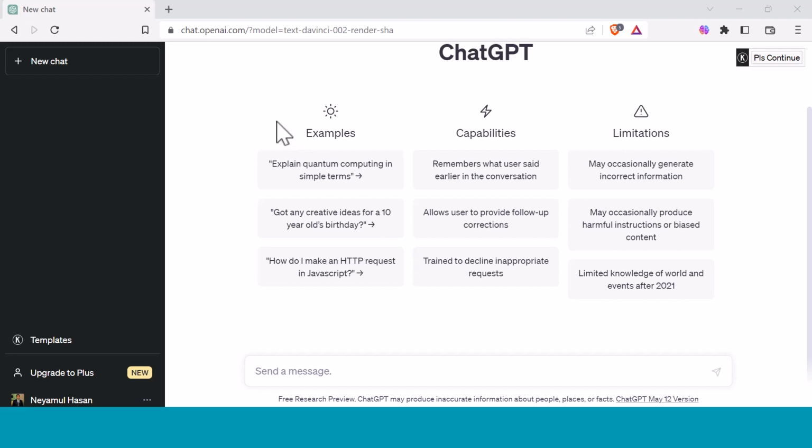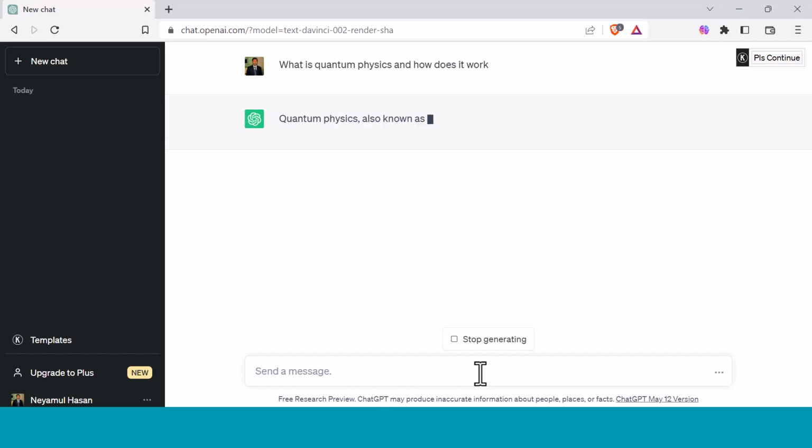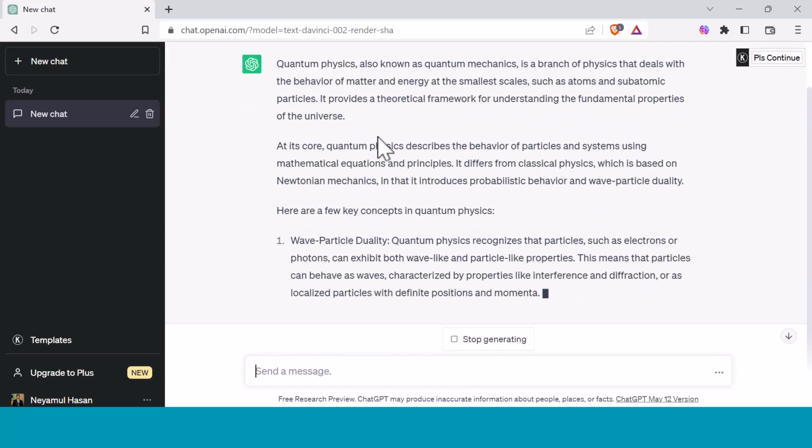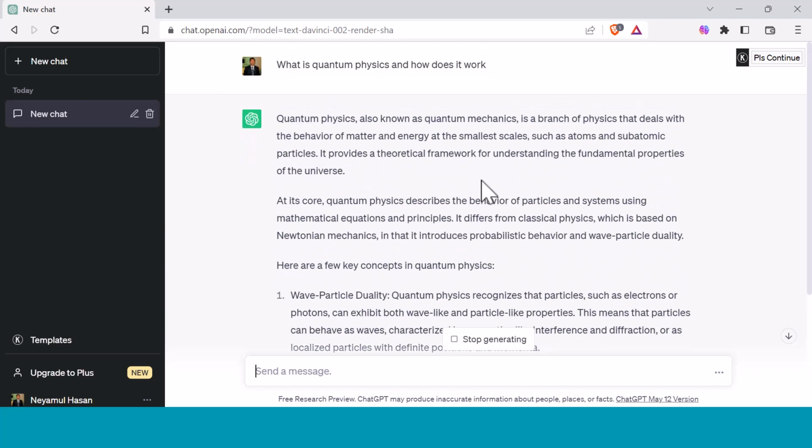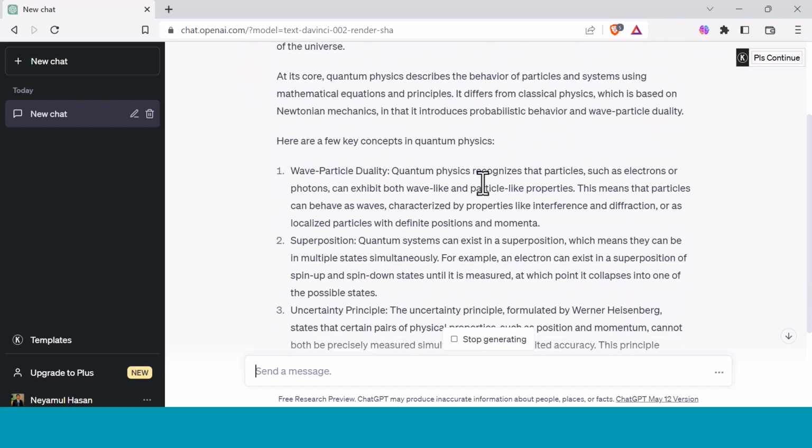With the help of ChatGPT, you can understand complex concepts. ChatGPT provides easy to understand explanation of any complex concepts. For example, what is quantum physics and how does it work? So quantum physics is a complex topic. ChatGPT will explain it easily.